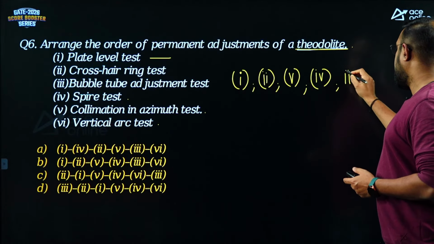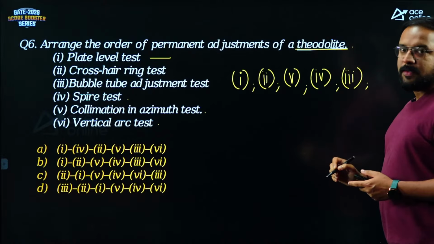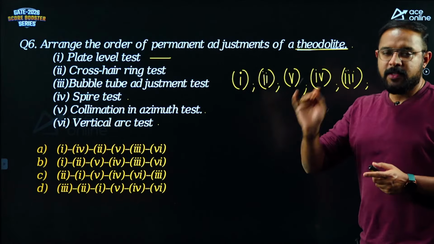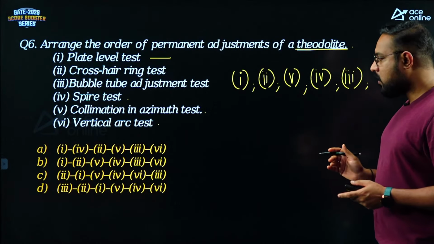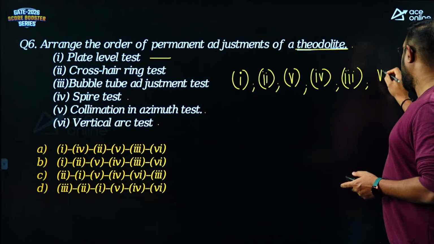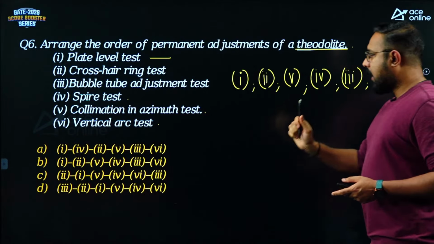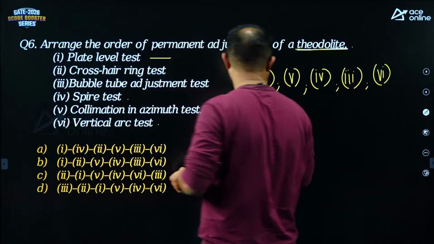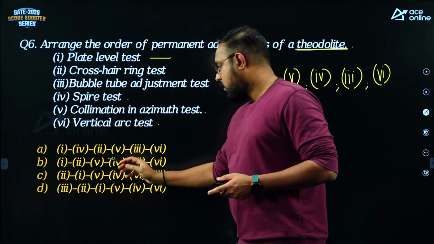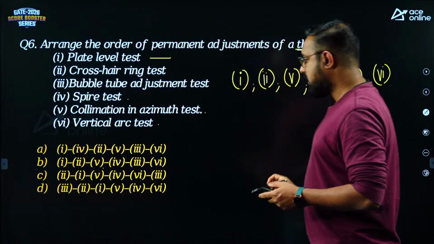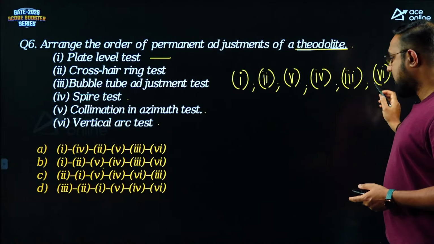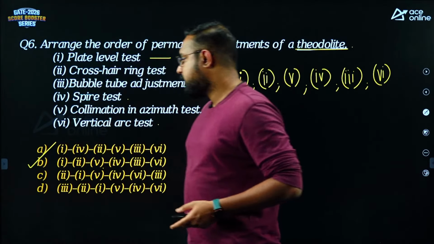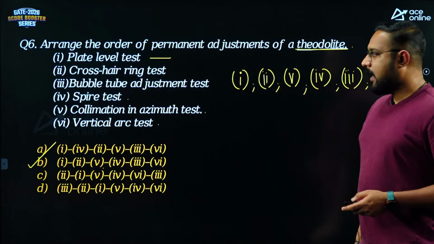Okay, and the last test is what? Is our vertical arc test, where we are checking when the line of sight is horizontal whether the vertical circle is reading 0, 0 or not. So the last test would be vertical arc test. So the correct order is 1, 2, 5, 4, 3, 6. So 1, 2, 5, yes, B is coming, and 4, 3, 6. So the answer is what? Option B here. Okay. So that is the correct order.